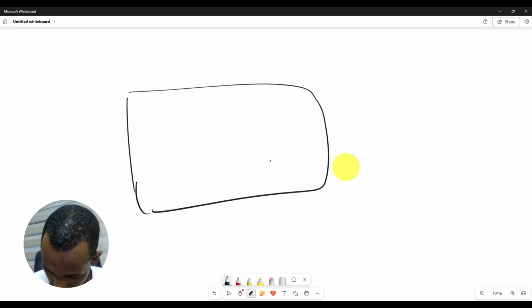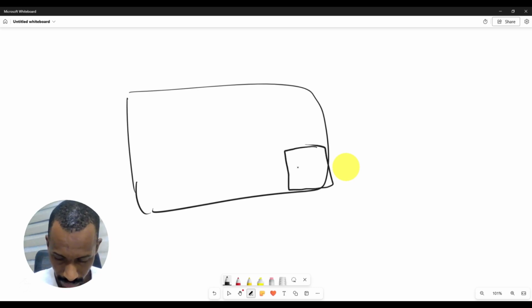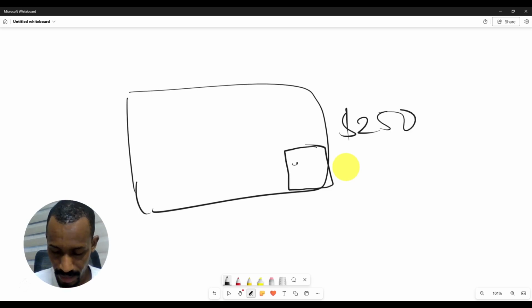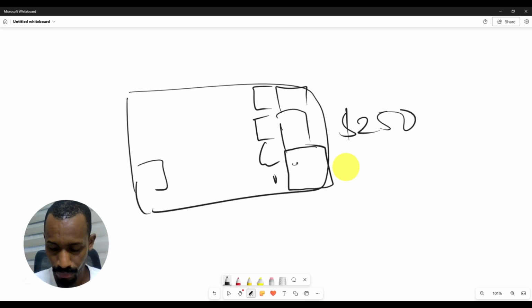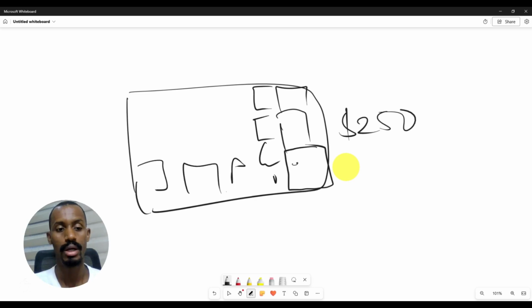Let's say for every cubic meter, every space it occupies here, this is probably 1 cubic meter. They charge us $250. So imagine if you fit like this cubic meters. This is what they are going to charge, and other people are going to fit this container like this. So you want to know the volume of this thing, so that you can know what volume of space your entire baggage took.